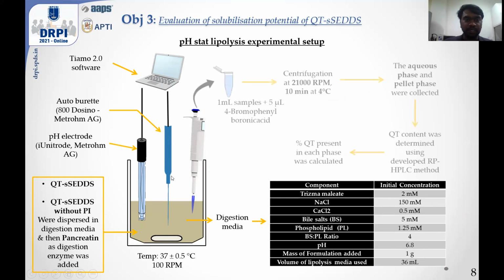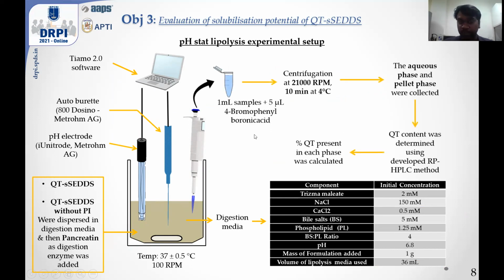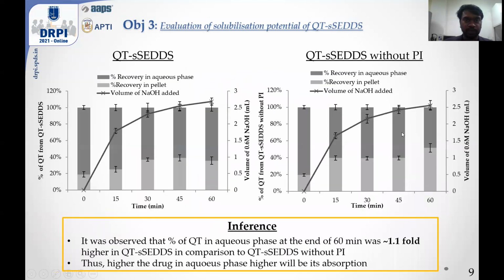And meanwhile, samples were taken at regular intervals. So the samples collected were incubated with 4-bromophenyl boronic acid to stop the digestion, and the samples were then centrifuged to separate out the pellet and the aqueous phase. The QT content in both the phases was determined. And here is the data which we obtained. The darker bar represents the percentage of drug present in the aqueous phase. The lighter bar represents the percentage of drug present in the pellet form. The line graph represents the volume of NaOH required to neutralize the free fatty acid formed upon digestion.